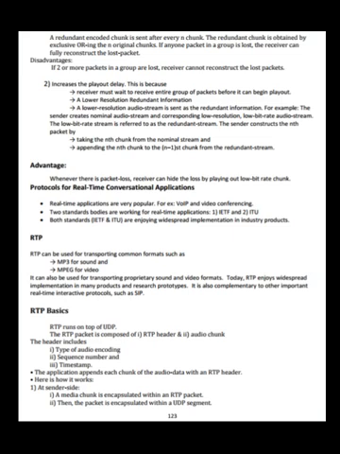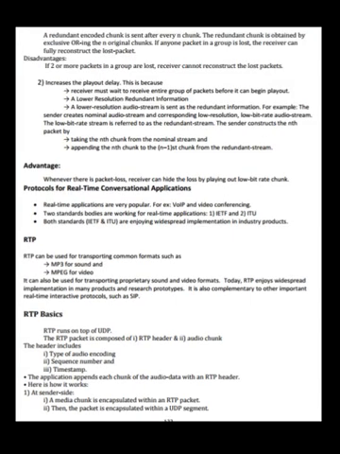Two FEC mechanisms: block coding. A redundant encoded chunk is sent after every n chunks. The redundant chunk is obtained by exclusive ORing the n original chunks. If any one packet in a group is lost, the receiver can fully reconstruct the lost packet. Disadvantages: if two or more packets in a group are lost, the receiver cannot reconstruct the lost packets.